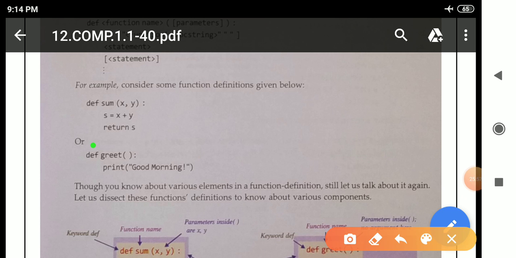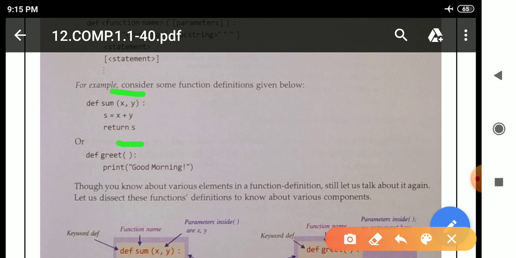Second, definition of function started. After that, greet is the name of the function. You can see here the parentheses are empty, and at last a colon is there, means it is a compound statement. After that we have to leave space here, means indentation. Print good morning. You can see there is a difference between this and this. This is a parameterized function, means it contains parameters, and this is a non-parameterized function, means it will not contain any parameter or any argument.